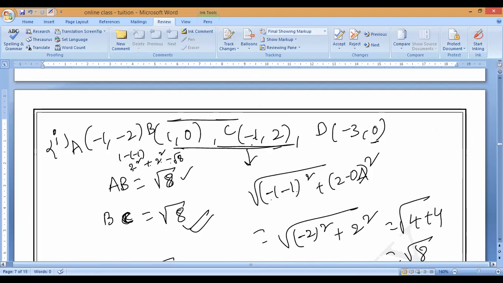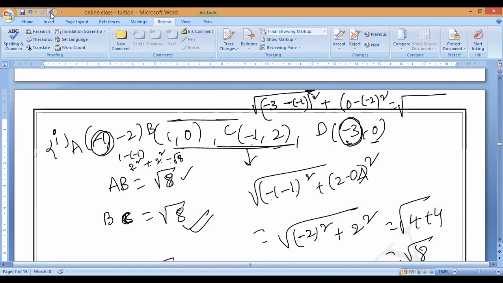DA. D is minus 3. Yes, minus 3. Root over minus 3 minus A value x1, minus 1 whole square, plus 0 minus minus 2 whole square.